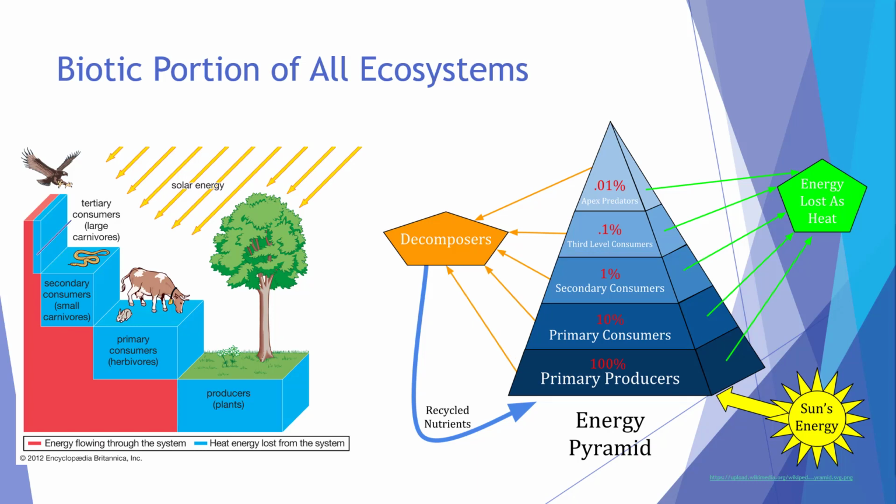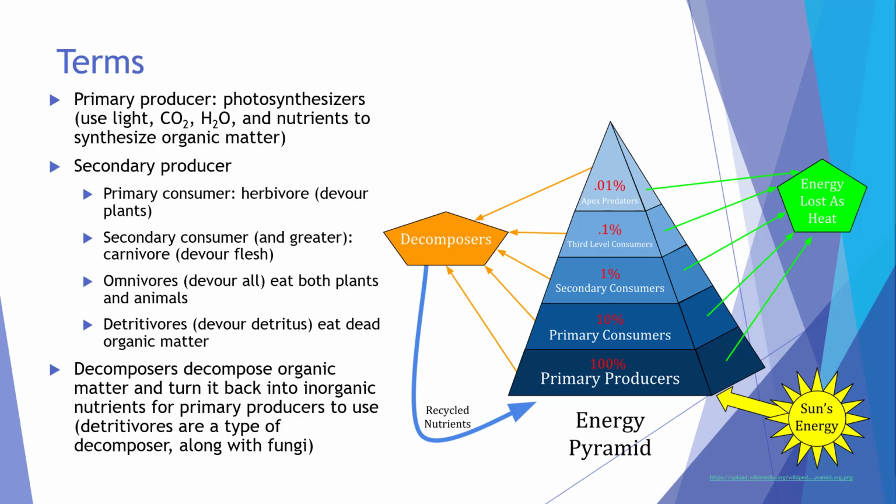Decomposers are responsible for consuming all the trophic levels and turning their organic matter back into inorganic nutrients to fuel primary production. So here are the important terms you need to know. Primary producers complete photosynthesis. Everything that isn't a primary producer is a secondary producer.